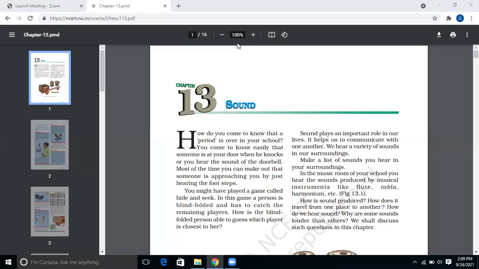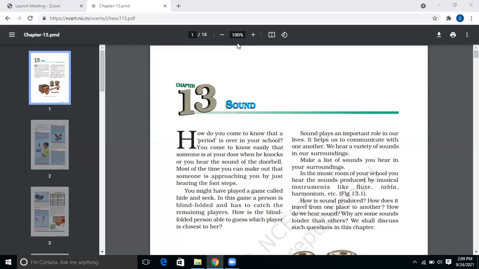Then, when someone knocks the door or rings the bell, we know that someone is at the door and we need to go and see him or her. So now, sometimes we know who is the one coming just when we hear the footsteps. The reason we can hear all these things is because of sounds.